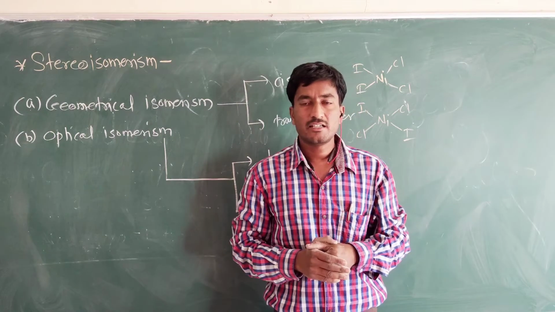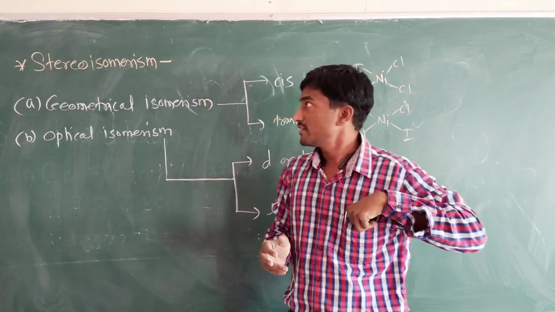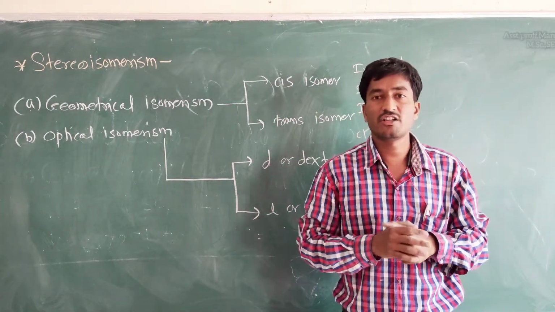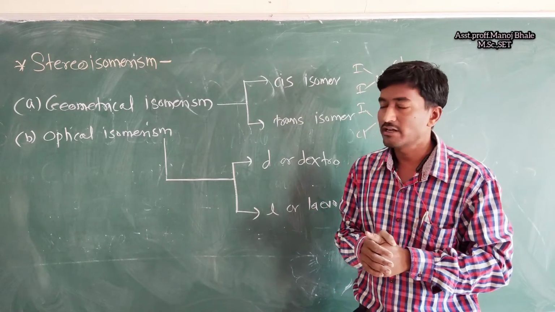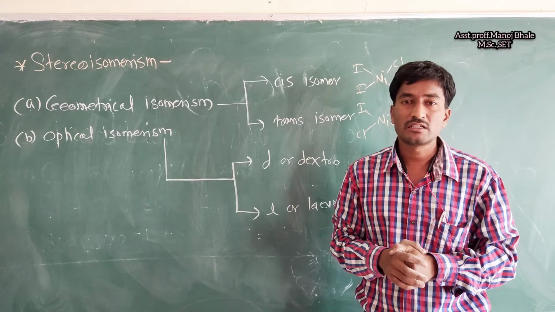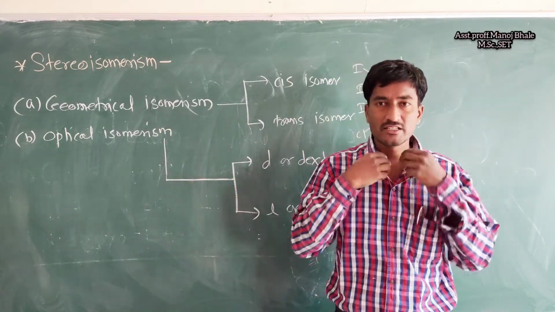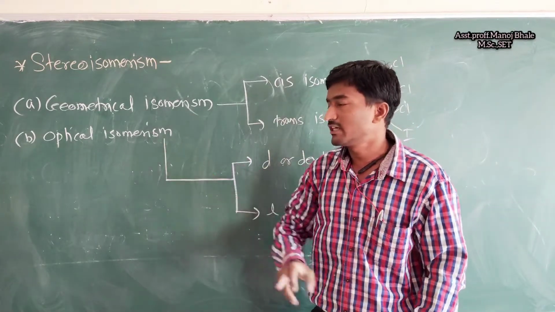Okay, today we are starting a new point, which is stereoisomerism. Stereoisomerism is where compounds have the same molecular formula but different structural arrangements. That is the meaning of stereoisomers. Stereoisomers have two types: one is the geometrical isomer and another is the optical isomer.